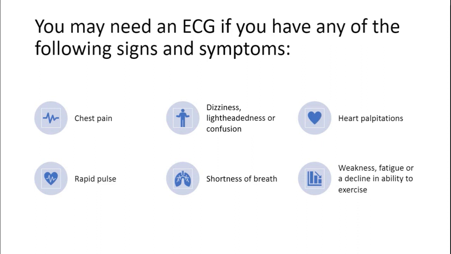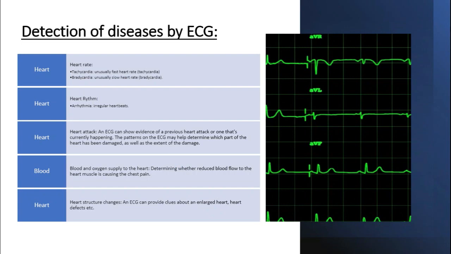In such cases, Holter monitors are given to the patients, which will record the heart 24/7 and will give the results to the central hospital. The fourth is rapid pulse rate. The fifth is shortness of breath, and the sixth point is weakness, fatigue, or a decline in ability to exercise. These are the symptoms or signs when a doctor can prescribe the patient to go through an ECG test.